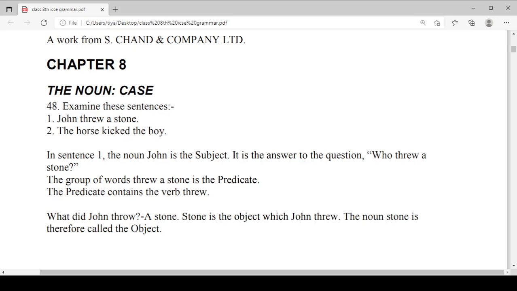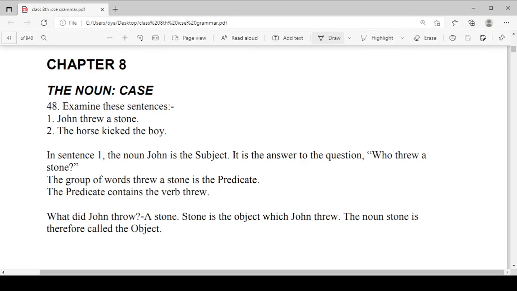Let's examine these sentences. We have the sentences: John threw a stone, the horse kicked the boy. Okay, John threw a stone and the horse kicked the boy. John is the proper noun. Horse is a common noun. In sentence one, the noun John is the subject and it is the answer to the question who threw a stone. The group of words threw a stone is the predicate.